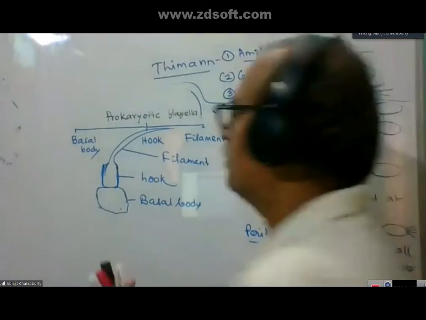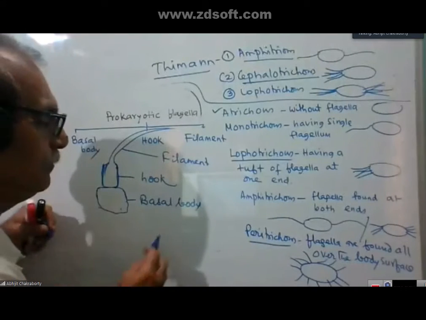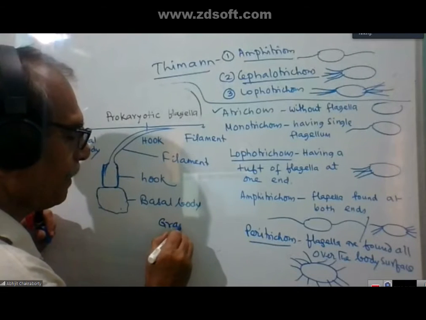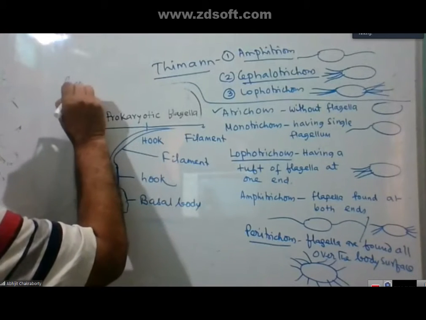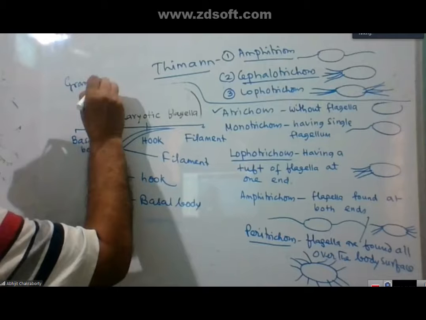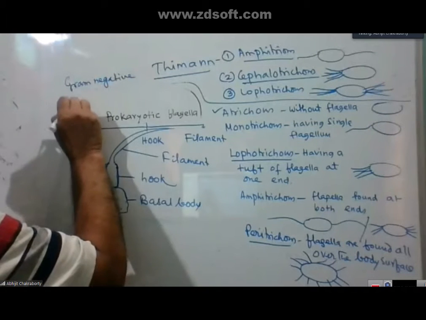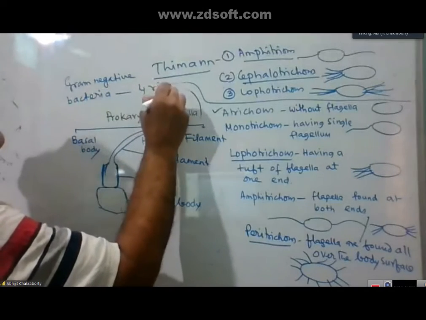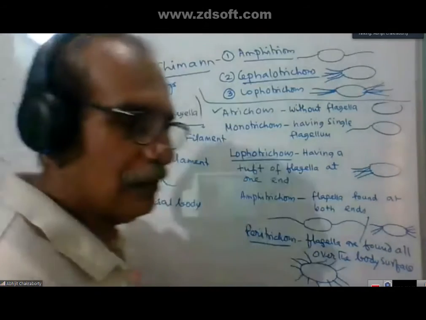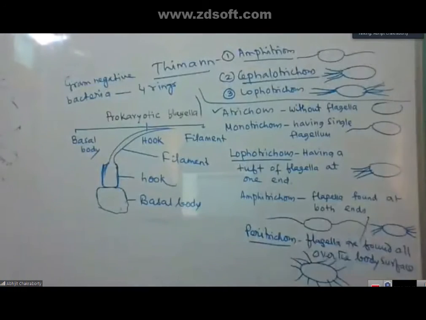Generally, gram-negative bacteria contain 4 rings, or 2 pairs of rings.